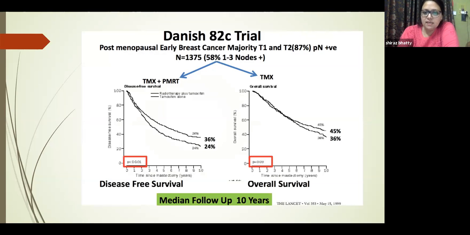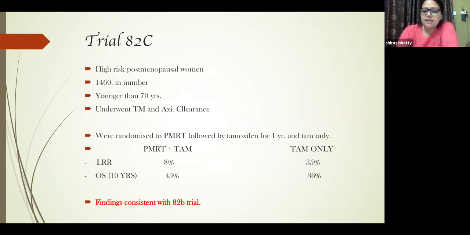So what do we see here? We see that the locoregional recurrence in the arm which was having tamoxifen and RT was only 8%, whereas in tamoxifen only it rose to 35%. And the overall survival was 45% in PMRT and tamoxifen and 36% in tamoxifen only.